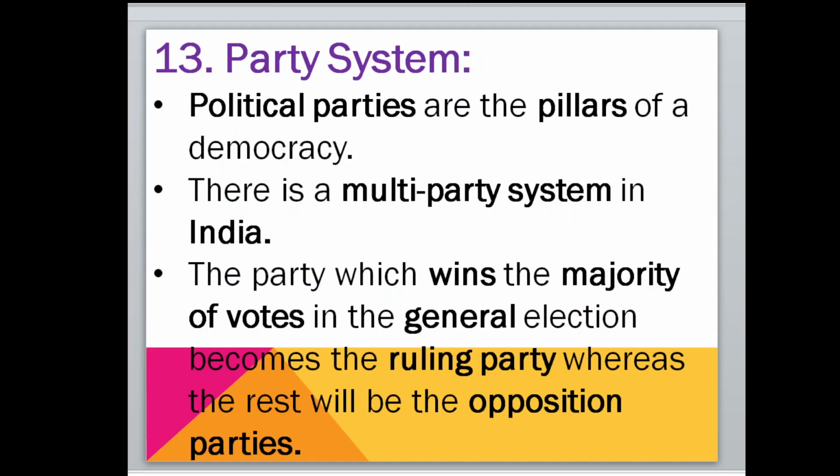Okay, now come to the 13th salient feature of the constitution. In India, political parties are considered pillars of democracy, and in India you have a multi-party system, meaning many political parties. The party which wins the majority of votes in the general election becomes the ruling party, whereas all the remaining parties are considered opposition parties. Who has the highest, the majority of votes, we consider as the ruling party, and the remaining are all opposition parties.